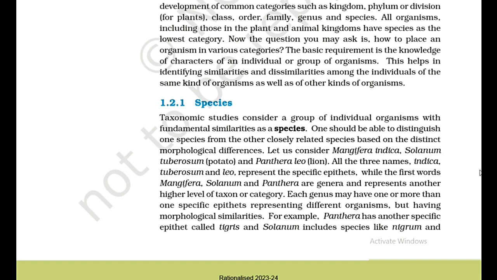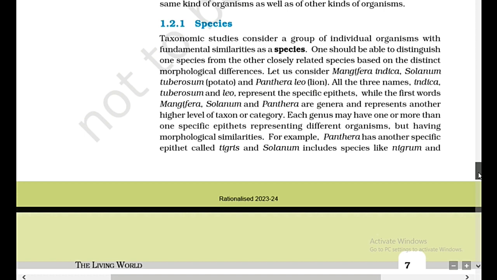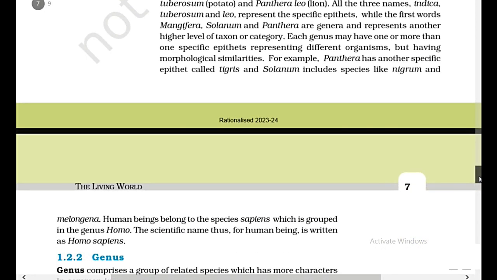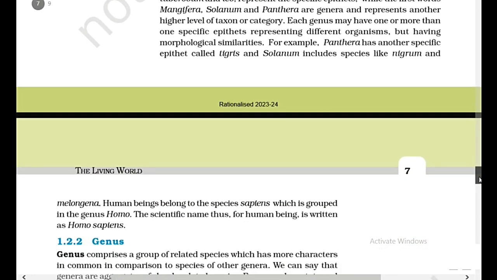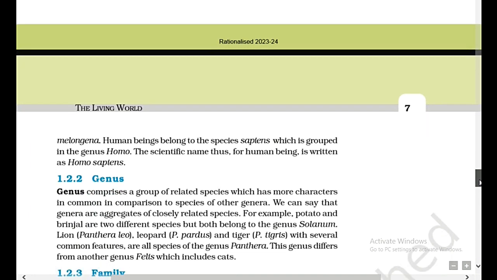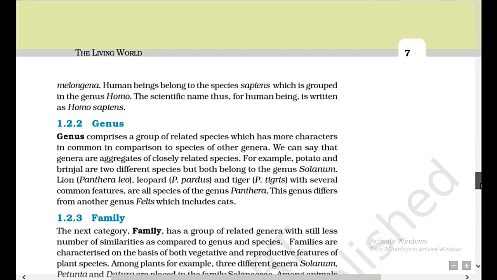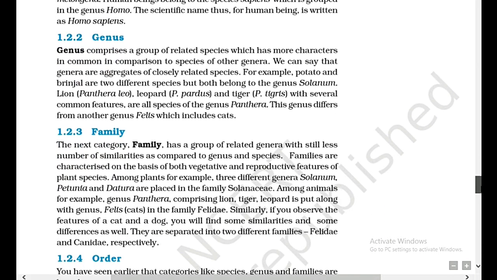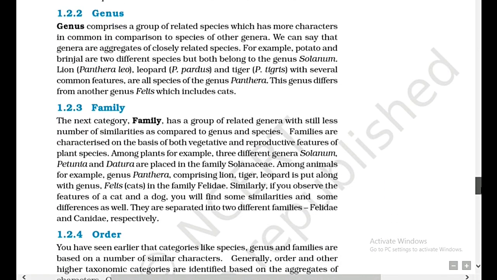Each genus may have one or more than one specific epithets, representing different organisms, but having morphological similarities. For example, Panthera has another specific epithet called tigris, and Solanum includes species like nigrum and melongena. Human beings belong to the species sapiens, which is grouped in the genus Homo. The scientific name, thus, for human being is written as Homo sapiens.